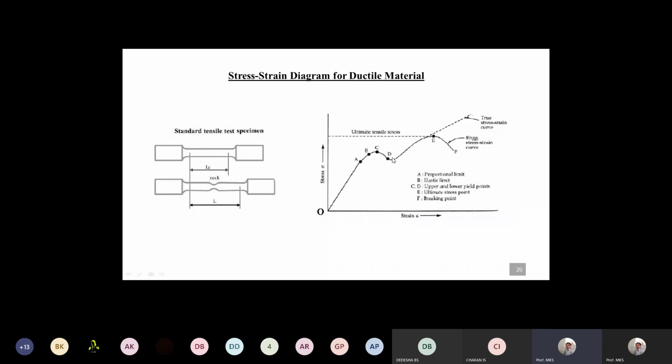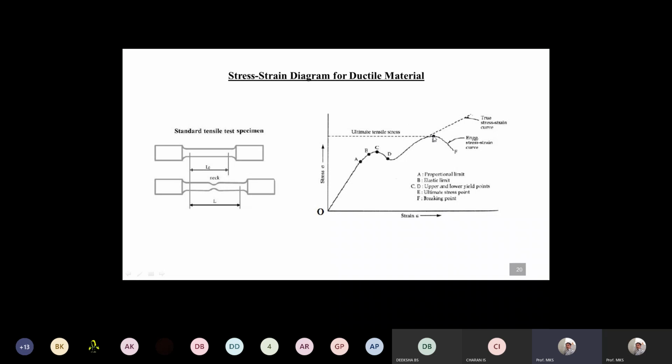Further, when we increase the load, the material goes on elongating. Let's see that the material is elongated from point D. If you increase the load, it goes on elongating. You see that the gauge length increases from L0. It goes on increasing with the increase of load, and there is a neck formation. As the stress or load increases, the gauge length of the material goes on increasing.